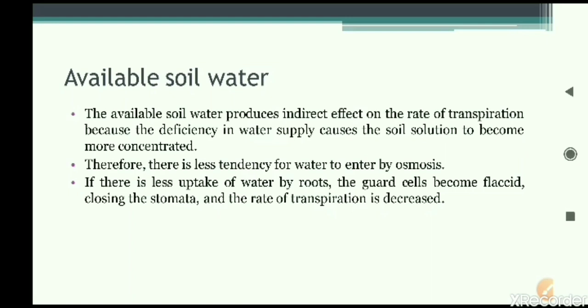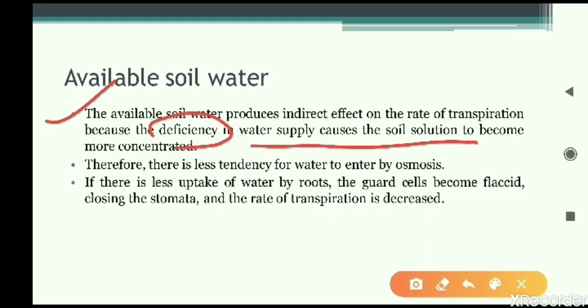How much water is available in the soil where that particular plant or tree is growing will affect the rate of transpiration. Let us have a reading here. The available soil water produces an indirect effect on the rate of transpiration, because deficiency or lack of water supply causes the soil to become more concentrated, meaning the soil does not have enough water. So there is less tendency for water to enter by osmosis.